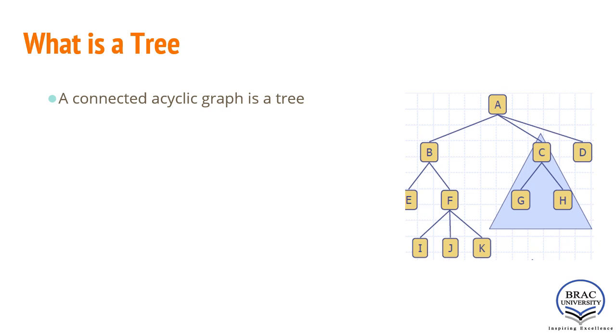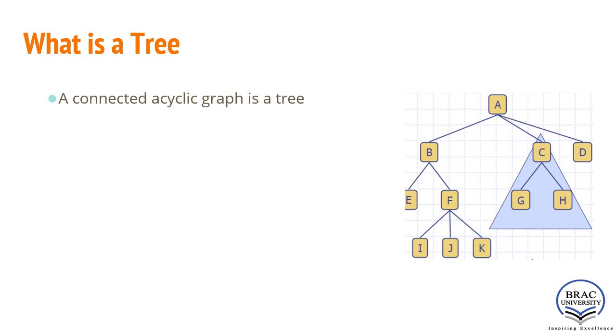Another term, acyclic. Acyclic means there will be no cycle, because a tree is a graph, and a graph can have a cycle but a tree doesn't. A tree is a set of nodes in a parent-child relationship with some properties.